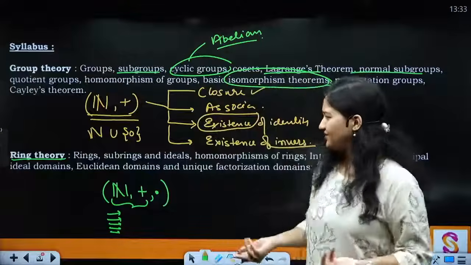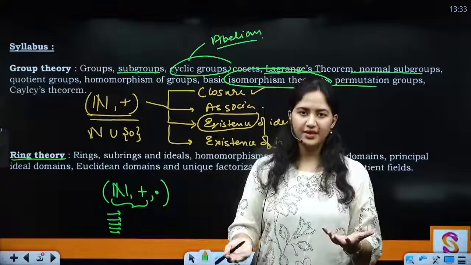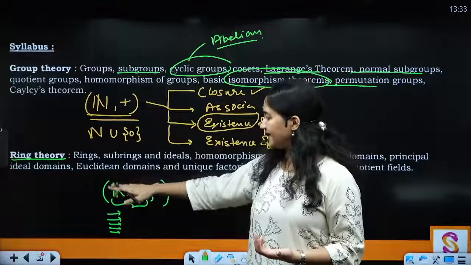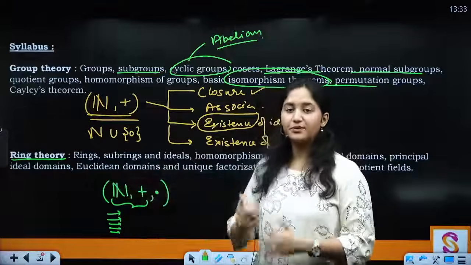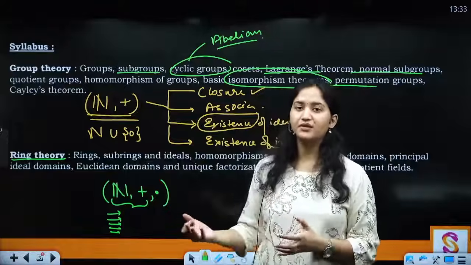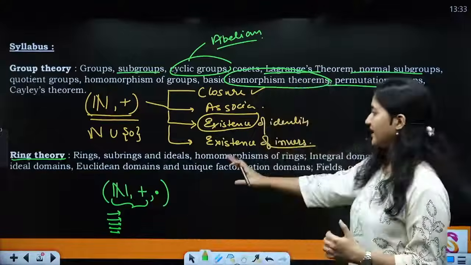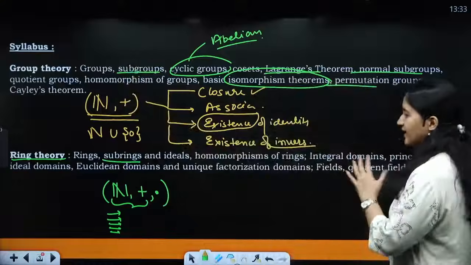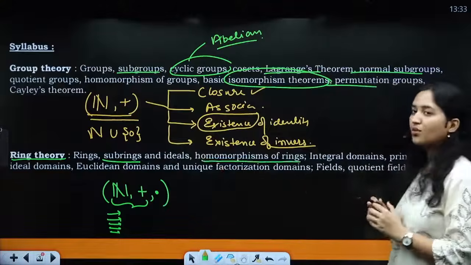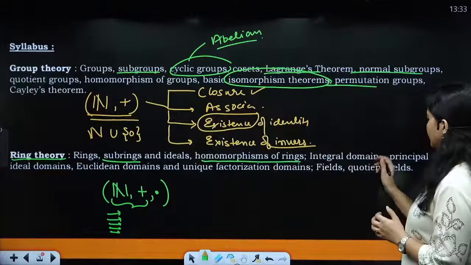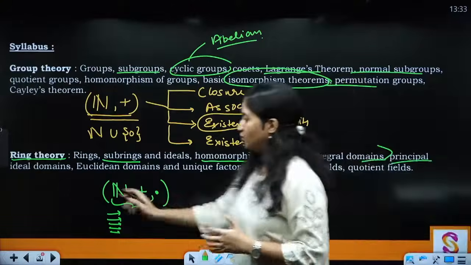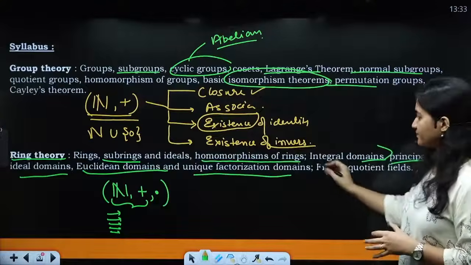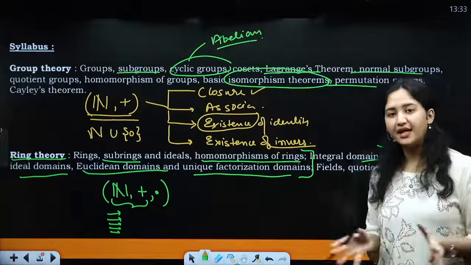मतलब अगर हम individually देखेंगे N plus and N dot, ये तो फिर ग्रुप ही हो गए, right? Again they are groups only. But when I am talking about this whole structure together, that means N plus is an abelian group and N dot, to be precise, if N dot is a semigroup, then we call it as a ring. Clear? अब इसमें आगे जाके again subrings is going to be the same as subgroups, right? अब इसमें आगे जाके again the main agenda is what? To understand homomorphism of rings, and then to understand, ये तो आपका थोड़ा basic ही हो गया, principal ideal domains, Euclidean domains and unique factorization domains. Clear? And once you have done this, घूम फिर के आपकी बात कहाँ आएगी?